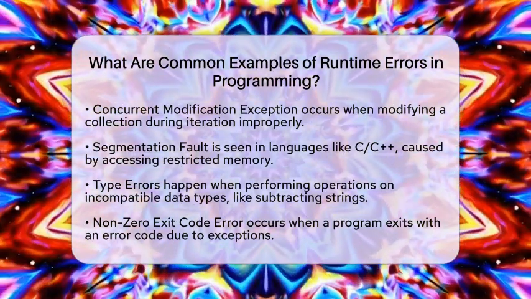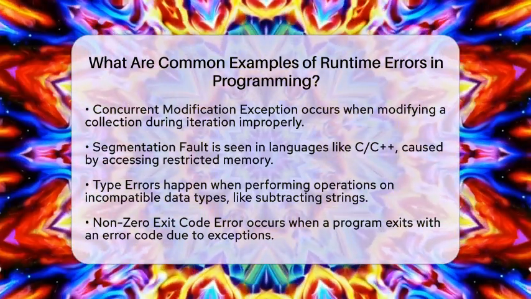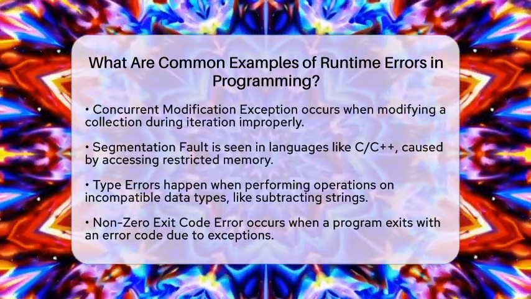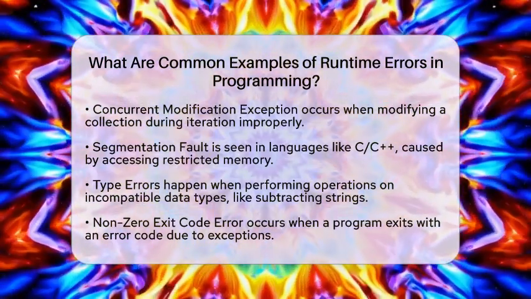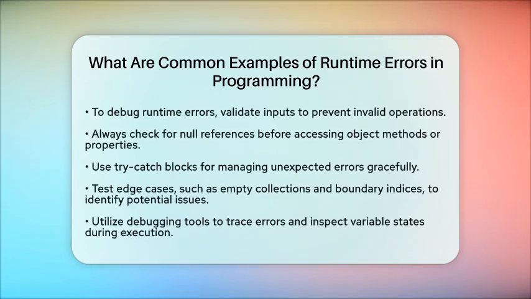For example, subtracting strings or converting invalid strings to numbers can lead to this error. Another one to be aware of is the non-zero exit code error. This happens when a program exits with an error code due to exceptions like array index errors or invalid input handling. To effectively debug and fix these runtime errors, it is important to validate inputs to prevent invalid operations.